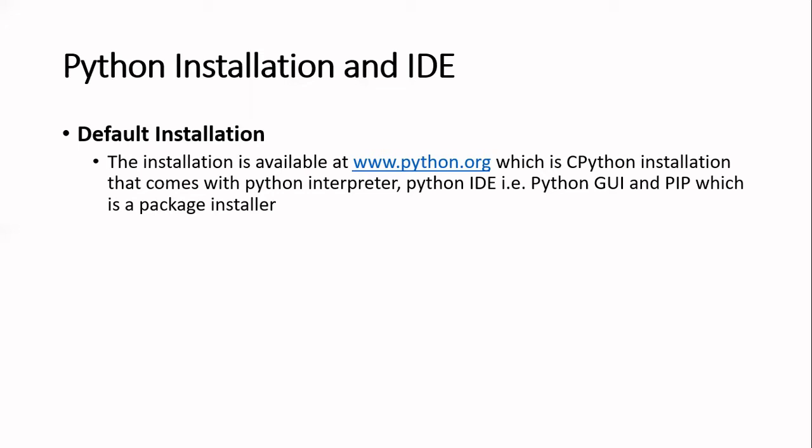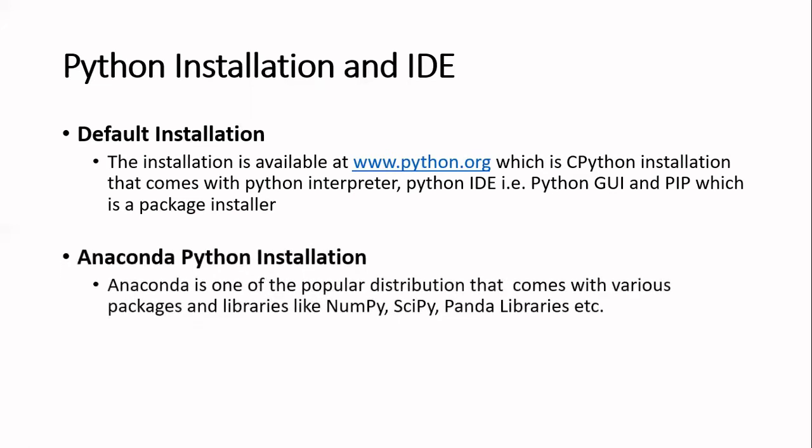That is a default installation which you can download, which is a CPython installation. Then another one of the popular distributions is Anaconda. Anaconda comes with various packages and libraries like NumPy, SciPy, Pandas. In CPython, you may not get a lot of libraries, but with the Anaconda installation, you get various libraries like NumPy, SciPy, Pandas included, so that you do not have to install those using any package installer. So all the basic features are there in the Anaconda installation.